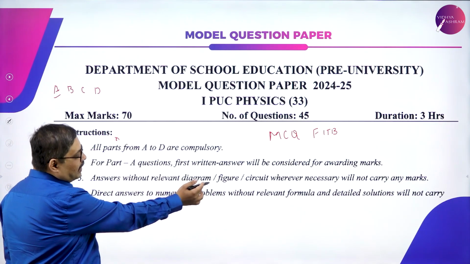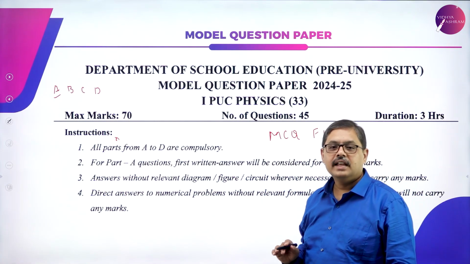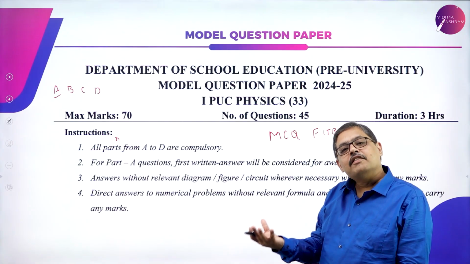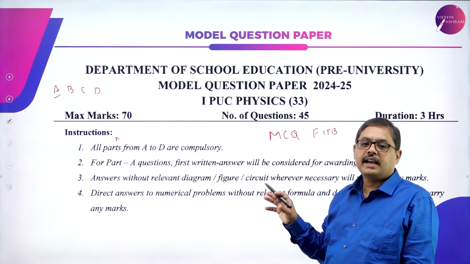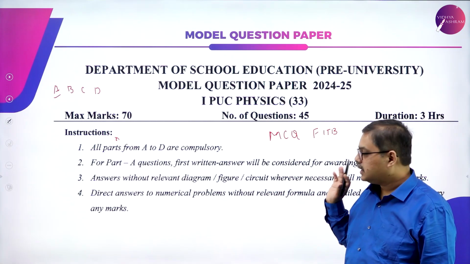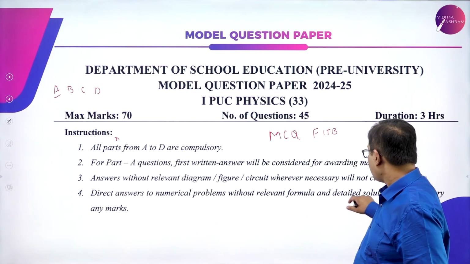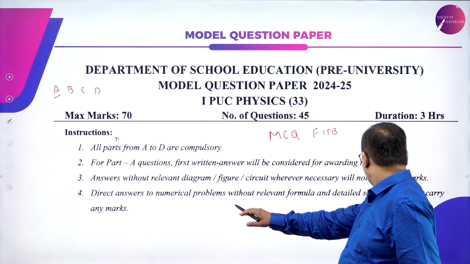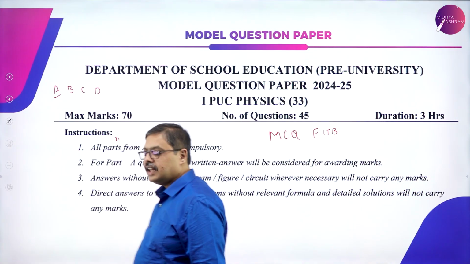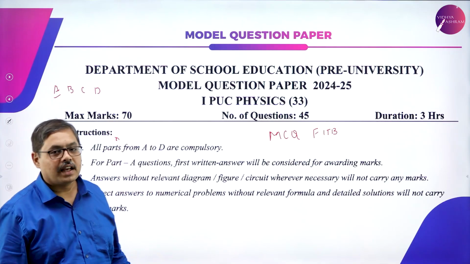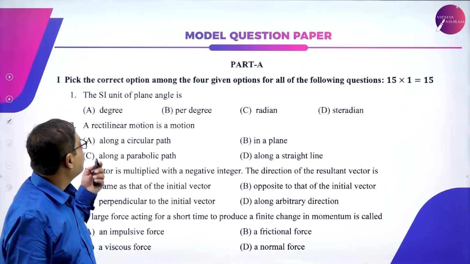Answers without relevant diagrams and figures will not be considered for awarding any marks. If the question demands any figures or diagrams or circuits to be written, only if you have written the diagrams, then you will be considered for awarding the marks. Direct answers to numerical problems without relevant formula and detailed solution will not carry any marks. If you have directly arrived at the answer, then you will not be given any marks. So these are few of the instructions. Let us check the paper pattern one by one.